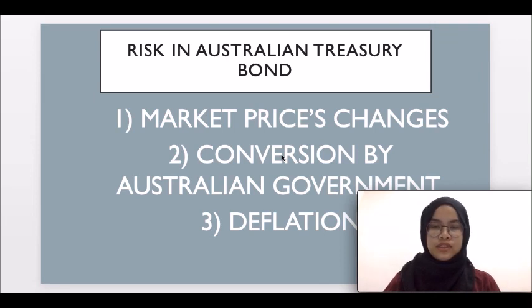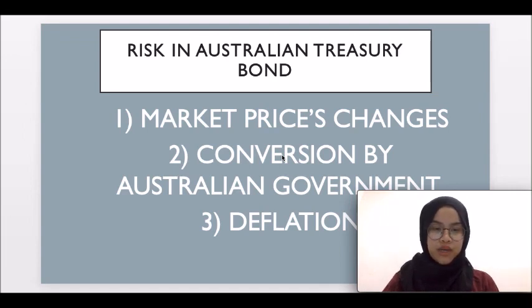So, the first risk is the market price changes. If interest rate increase, the price of bond will drop because treasury bonds market price depends on various factors, but mostly on interest rate general level of changes. Conversely, if interest rate fall, the price of the bond will likely go higher. Besides that, if the bond is purchased for a higher price, which is more than 100, or is sold before its maturity date, it is possible for capital losses to be realized.